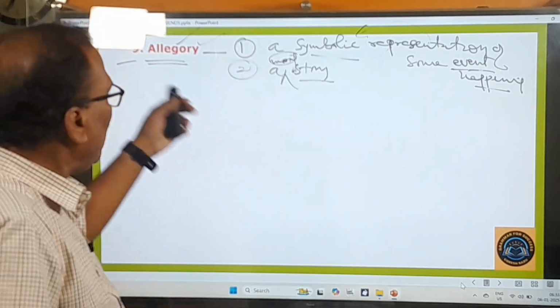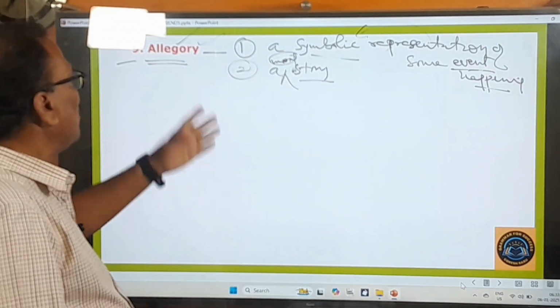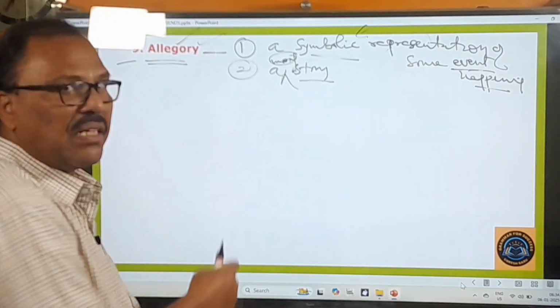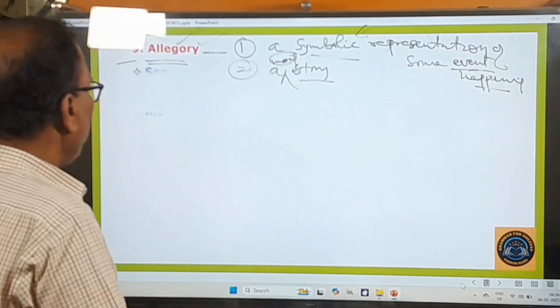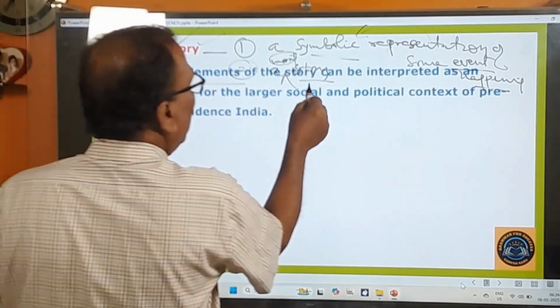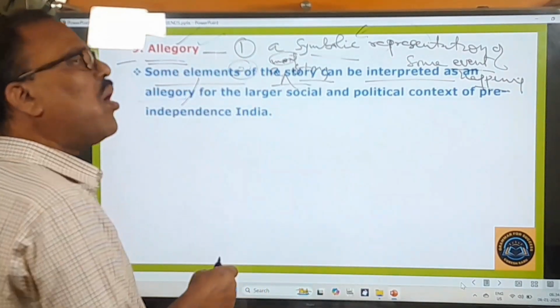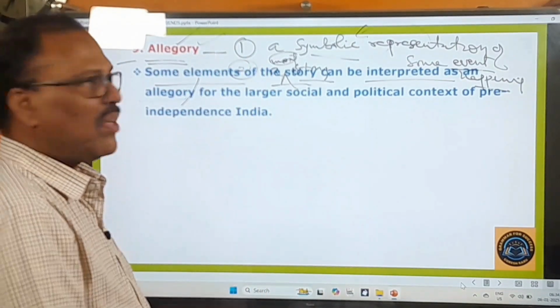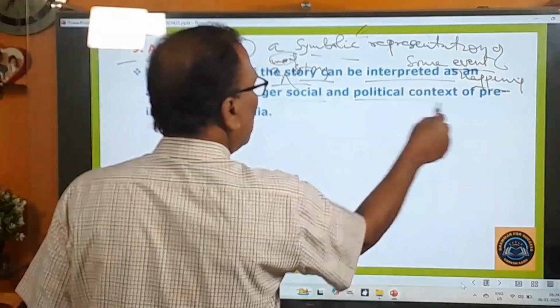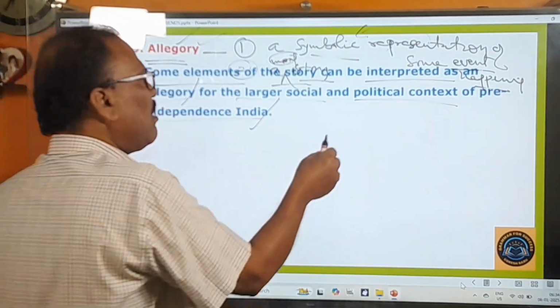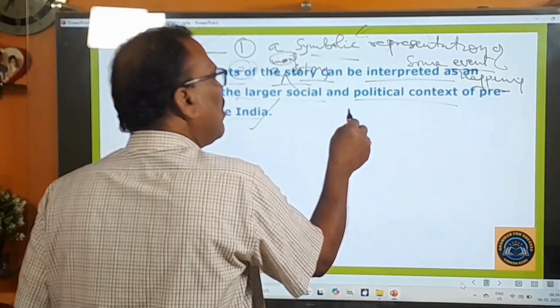Okay, now let us see how this novel is going to be an allegory, how this element is employed in this novel. Some elements of the story can be interpreted as an allegory. You can find some allegorical elements in this novel, for the larger social and political context of the pre-independence era. So here the political, outside the school, this is the school.